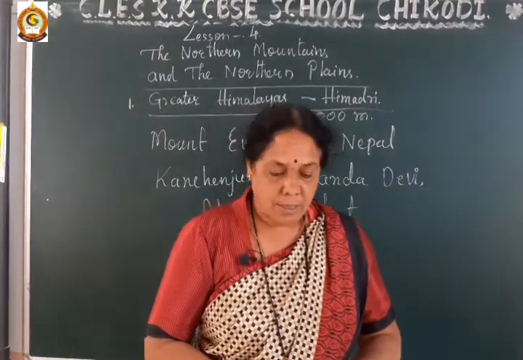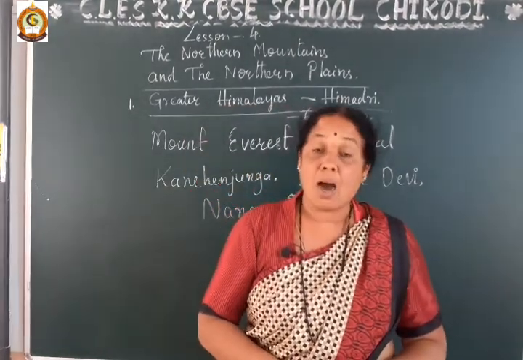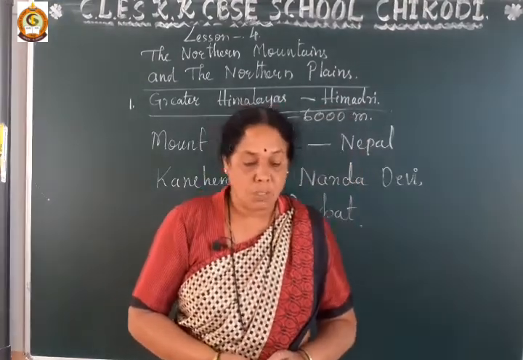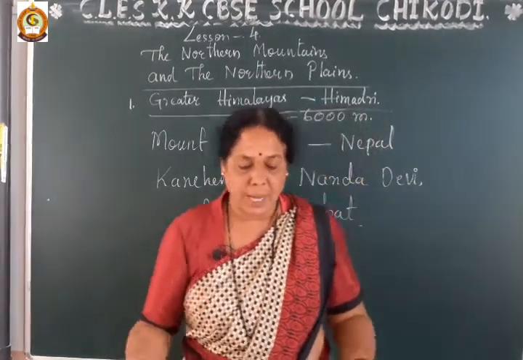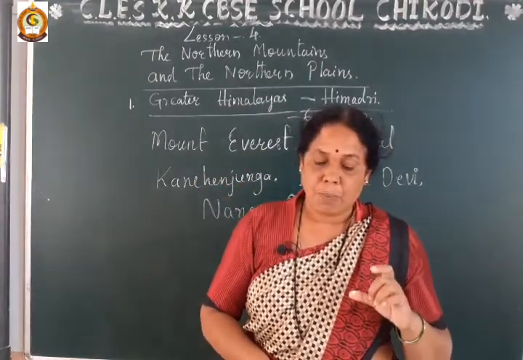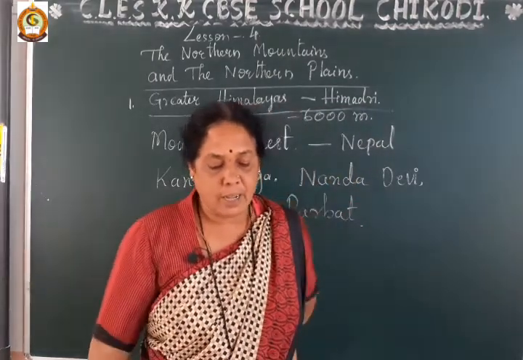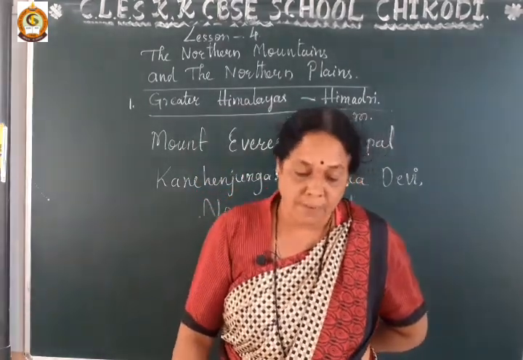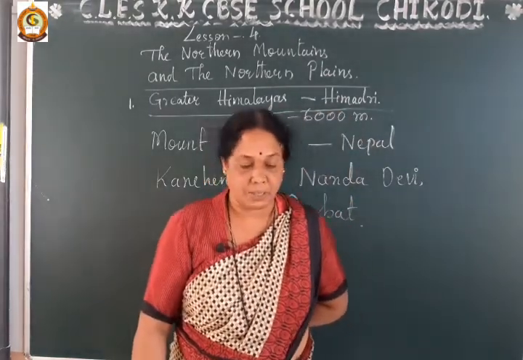Understand, dear student? The Siachen Glacier is located in the Karakoram region and is the highest battlefield on the earth, standing at an altitude over 5,400 meters.